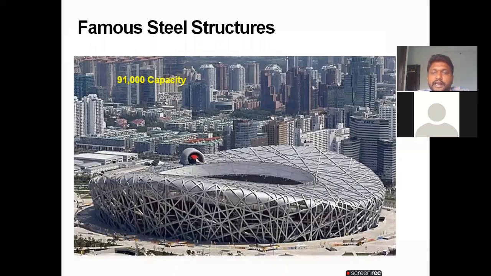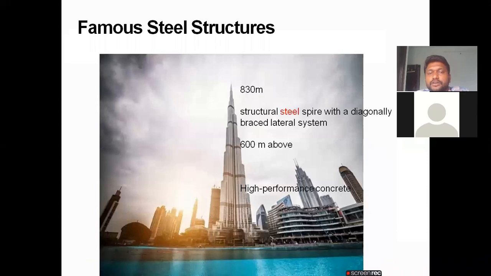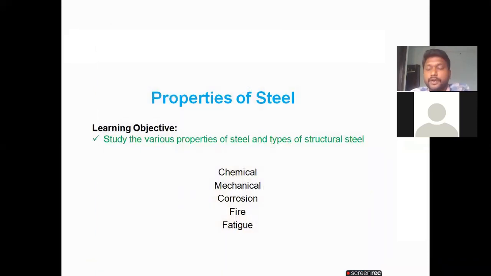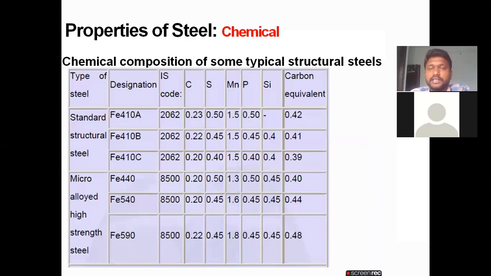And this one also, with a 91,000 capacity, is the Beijing Stadium, which is completely designed with steel structures. And this is another famous steel structure we know, Burj Khalifa, Dubai. This one also is completely constructed with steel only. Okay, 830 meters. Coming to the properties of the steels, these are the chemical properties.